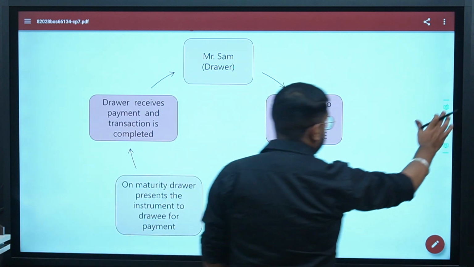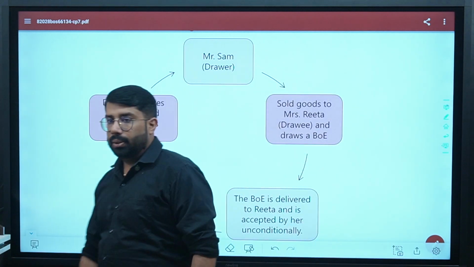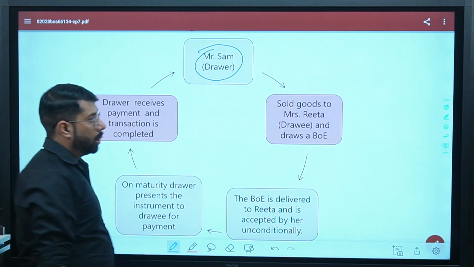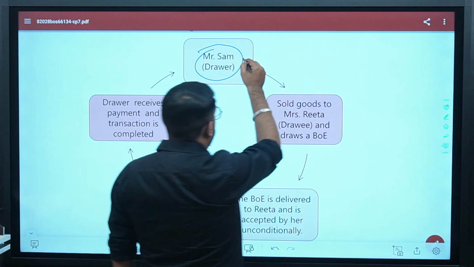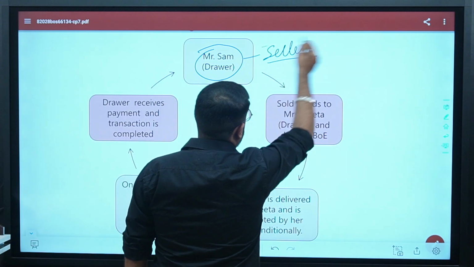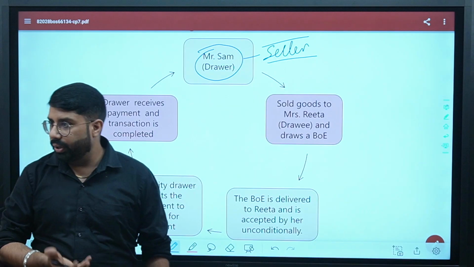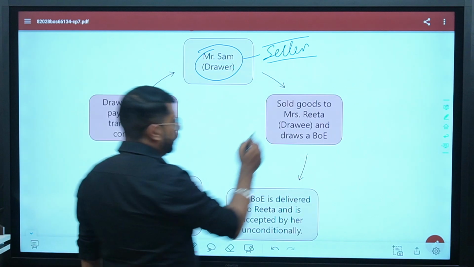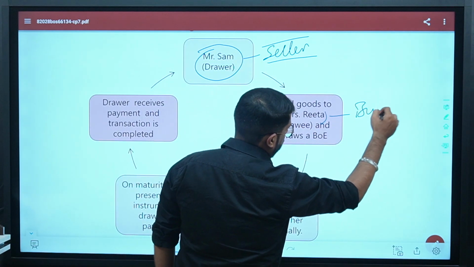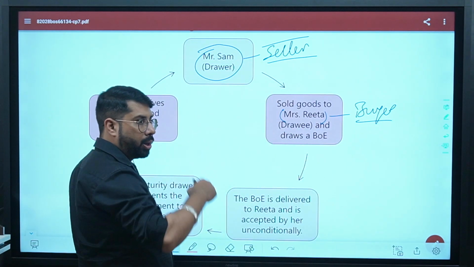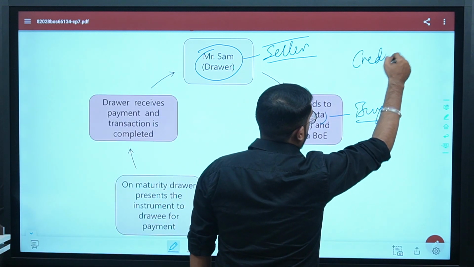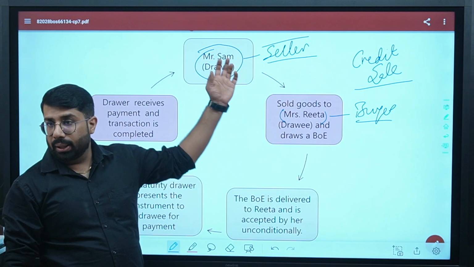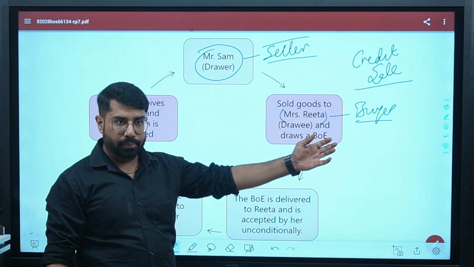Okay, guys, this is an example, not a process, here. Let us say Mr. Sam is a drawer. Let us name some easy terms to them so we will be able to understand it. The first one is the seller. Mr. Sam is the seller. Mrs. Rita is the buyer. And this sale we are talking about is a credit sale. Got it? So, seller selling goods to buyer on credit.